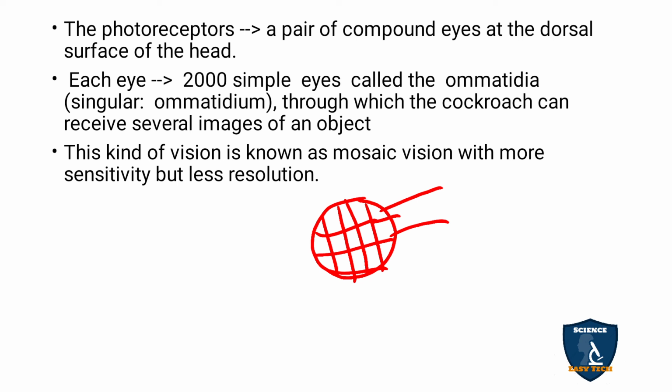Through this, the cockroach can receive several images of an object, so through this the cockroach is able to see. This kind of vision is called mosaic vision, with more sensitivity but less resolution. Since the resolution is very low, it cannot see well in the daytime. It is a nocturnal insect, so it can see very clearly in the dark, but in bright light it cannot see because of the low resolution and high sensitivity.